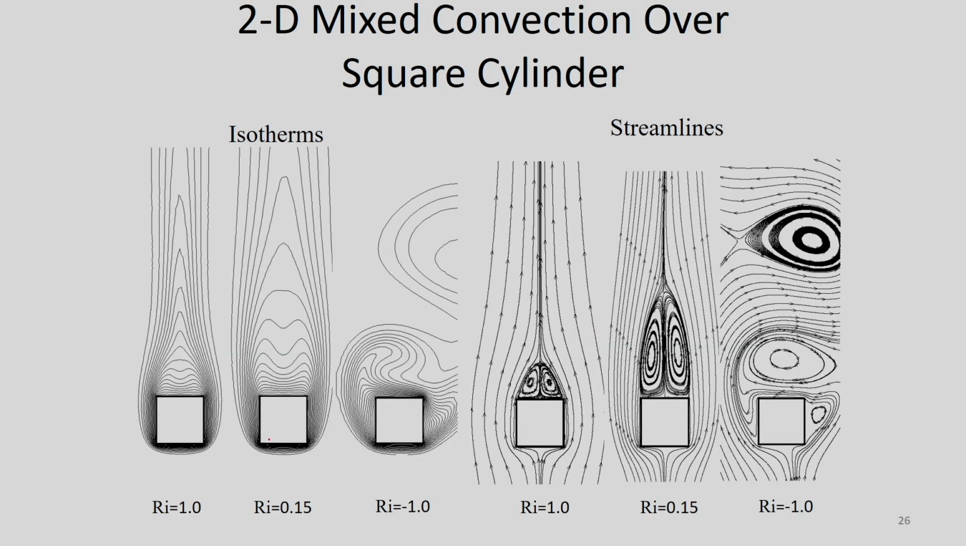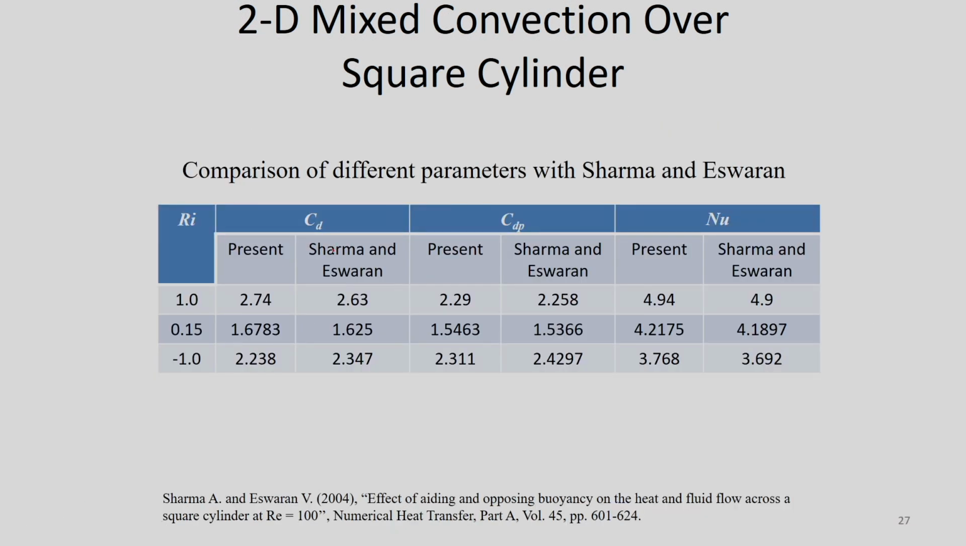These are some isotherms and streamlines at different Richardson numbers, you can see. At Richardson number -1, you can see this is becoming unsteady. And these are some comparisons at different Richardson numbers of drag coefficient, pressure drag coefficient, and Nusselt number. These are present results, and these are Sharma and Eswaran.